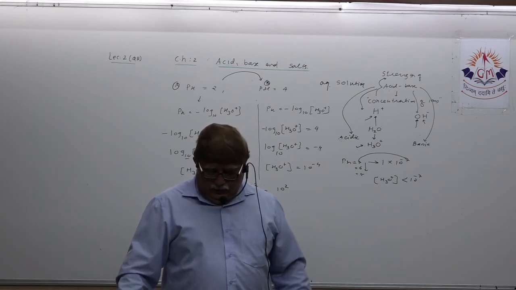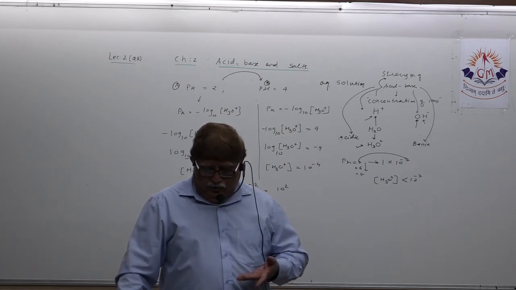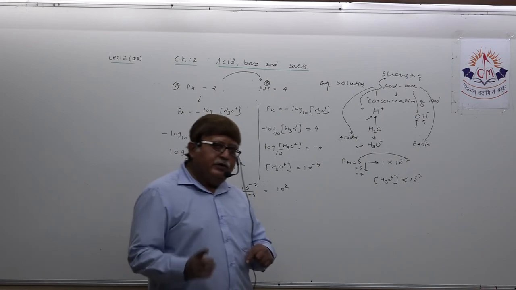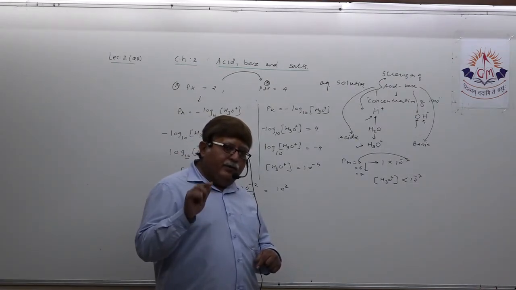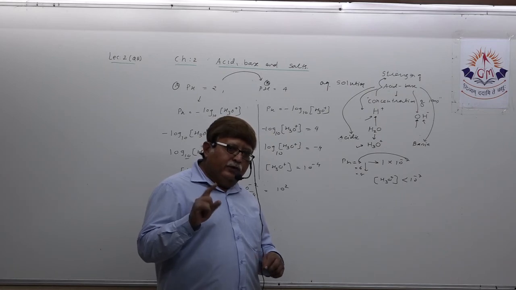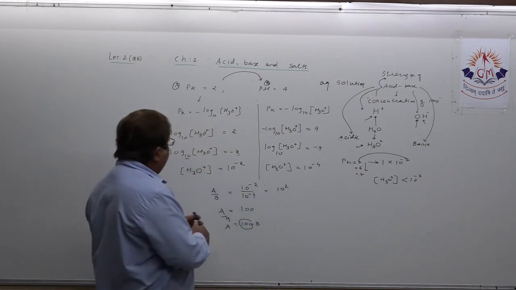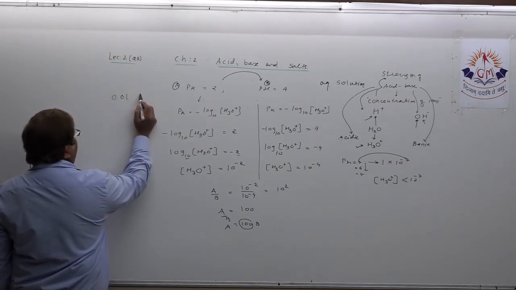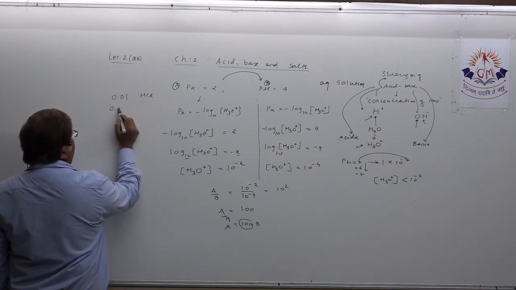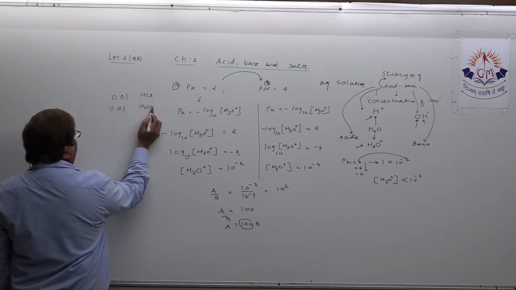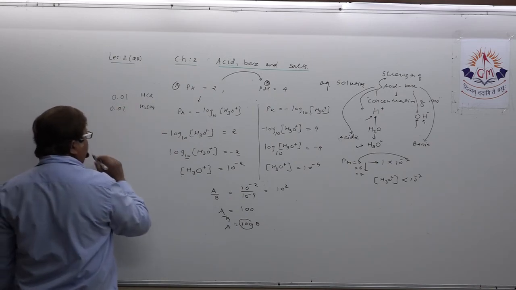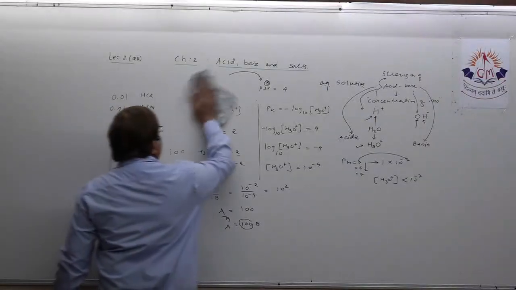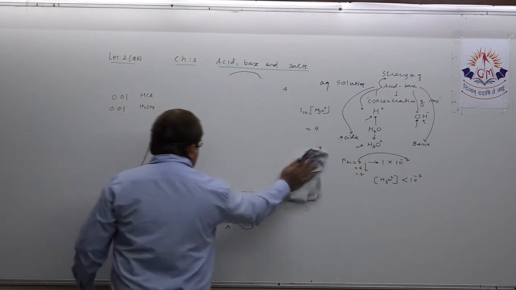Then another one, 0.01 molar H2SO4. There, dear student, that's not the answer. I am just giving you the clue point. First is the answer. You may ask, sir, they both are giving the same one, 0.01 HCl and 0.01 H2SO4, so both can be expressed in the same way. Why first answer and not the second one?